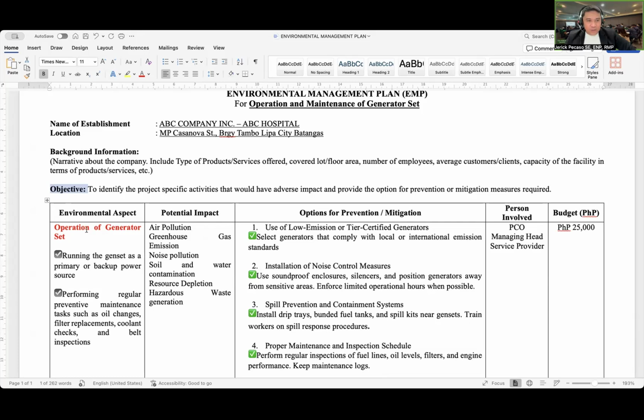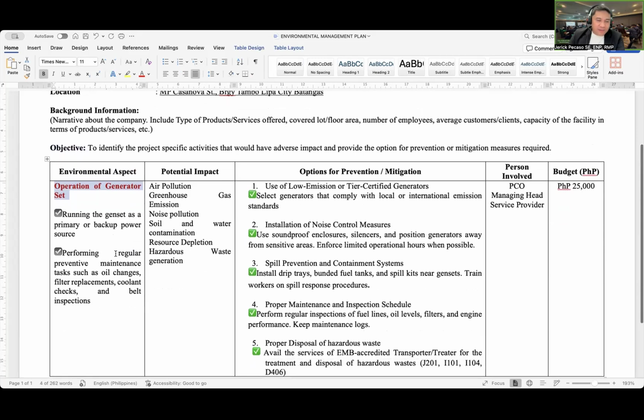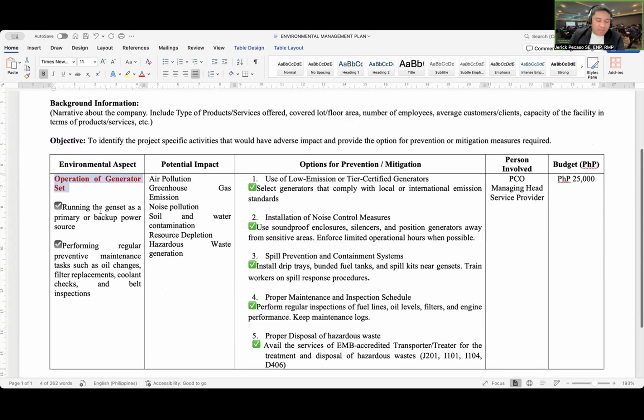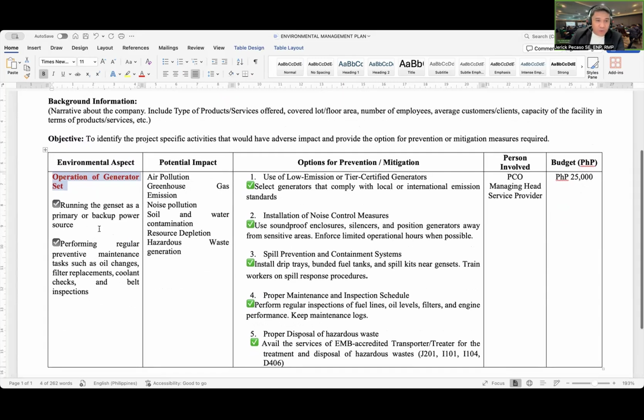At dito, we specify the activity or the so-called environmental aspect. Aspect means activity, so we identify it. The operation of a generator set. When we operate our generator set, running the generator set as a primary source of power supply or a backup in case of power failure.